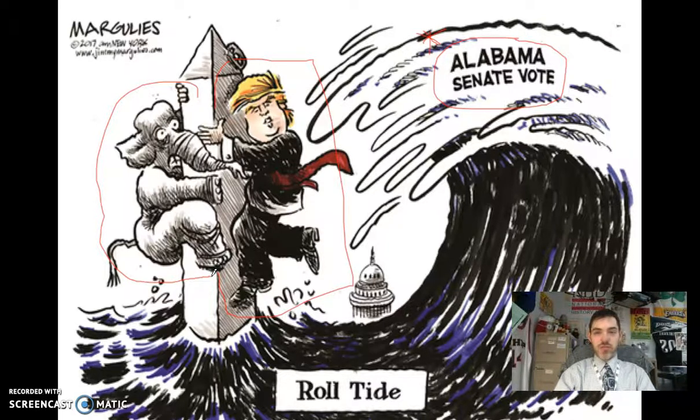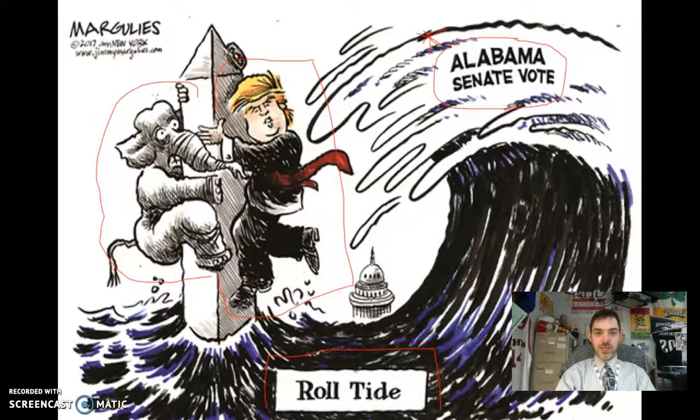And it's the first time in over 2 decades that a Democrat is going to represent Alabama in the United States Senate. So you have this idea of the wave of popular opinion backlashing against the president and his party. That can also be represented down here by this text box, the idea of roll tide. A lot of you guys who are sports fans probably know the University of Alabama, roll tide roll. So there's a reference to that and this wave of public opinion that came against the president and the Republican Party when it came to this vote.